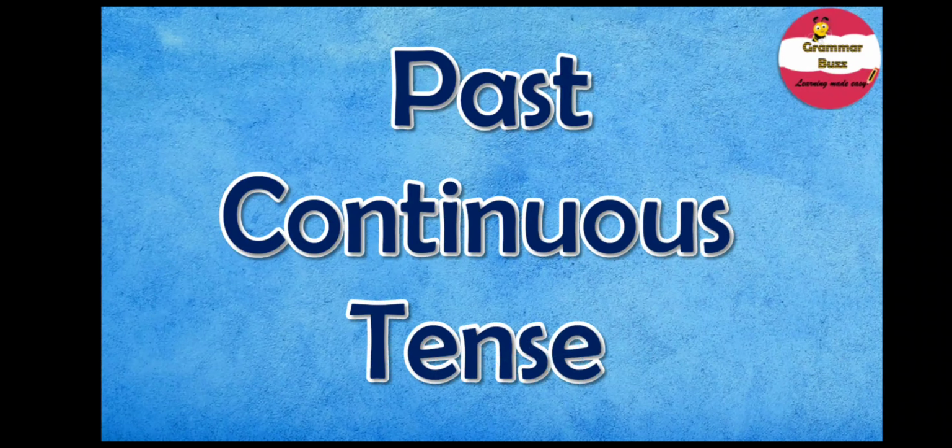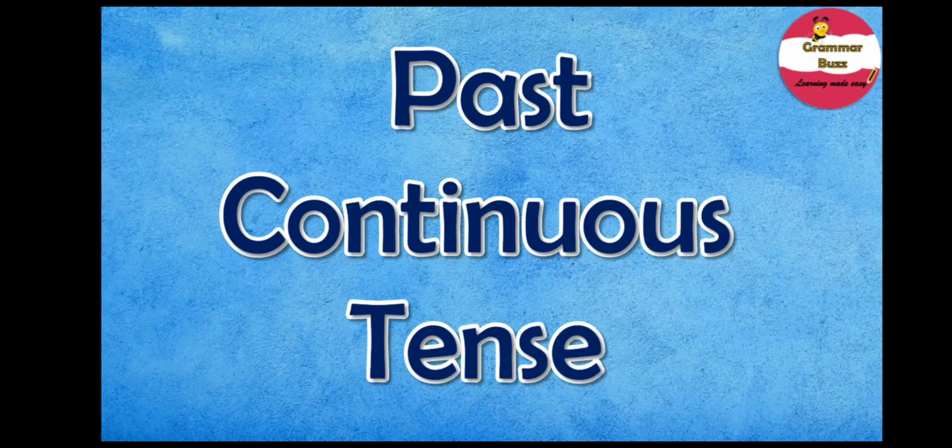Today we are going to learn about past continuous tense or past progressive tense. Well, you already know that tenses are used to show an action taking place. And in my previous video, I also discussed past tense. We are aware that past tense is a verb tense which is used to show an action that has happened in the past. It is done and over with.